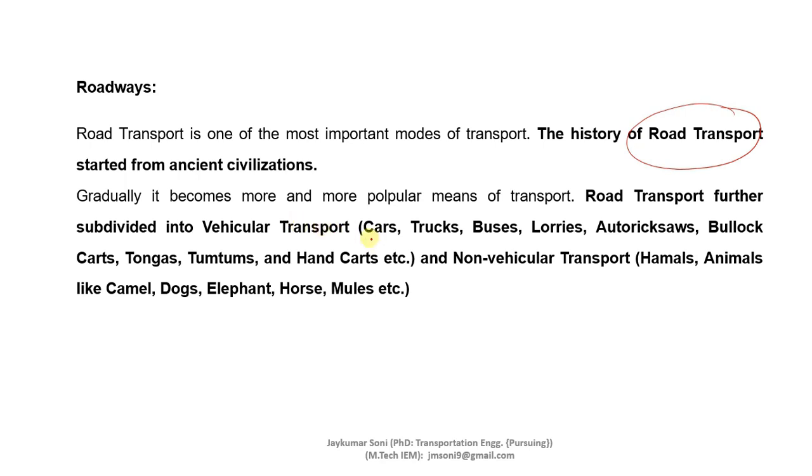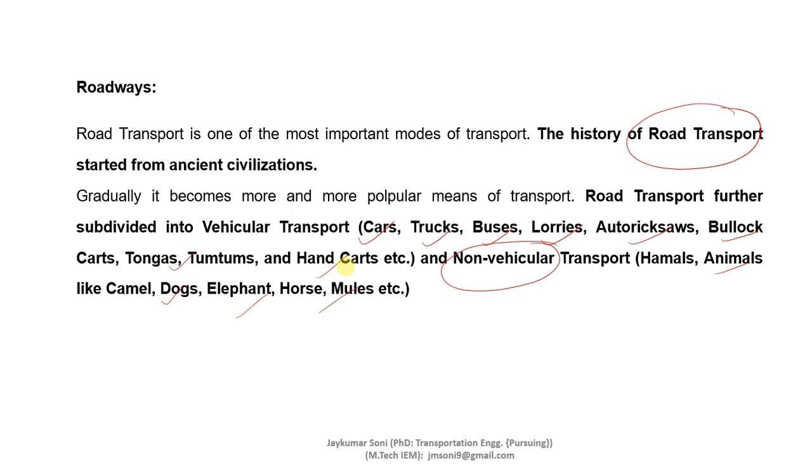Vehicular transport involves modes like cars, trucks, buses, lorries, rickshaws, bullock carts, tangas, hand carts, etc. And non-vehicular transport is where vehicles are not used. These transport means include animals like cats, dogs, elephants, etc. So this was the brief about roadways.